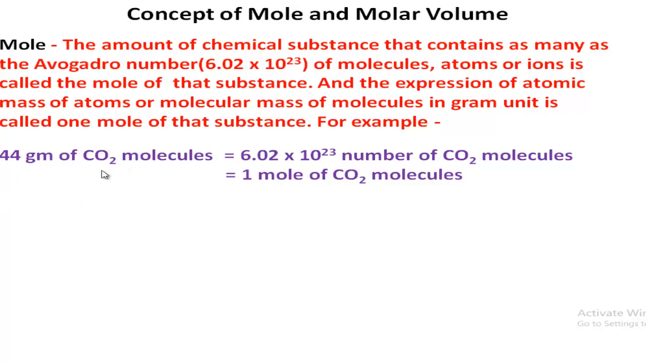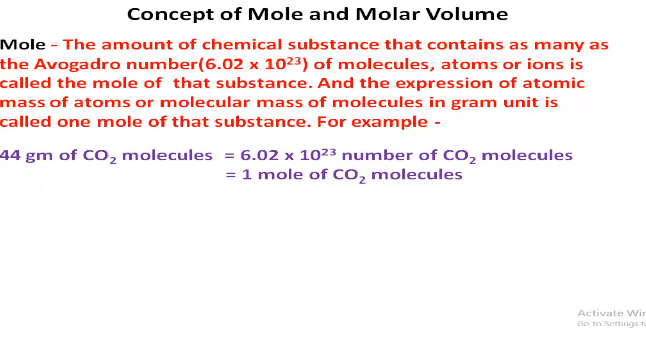We know that the molecular mass of carbon dioxide is 44. So if we express it in gram, this 44 gram will be 1 mole of carbon dioxide molecules. And 1 mole of carbon dioxide molecules contains Avogadro's number of carbon dioxide molecules. So this is very clear how mole is related with Avogadro's number of molecules and gram molecular mass.